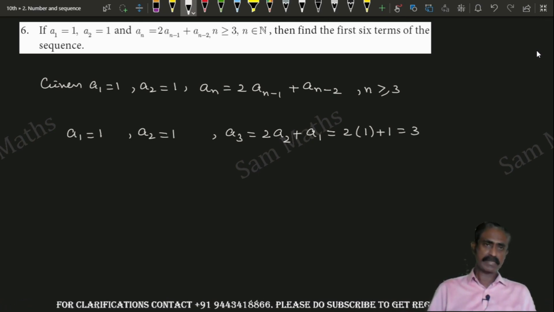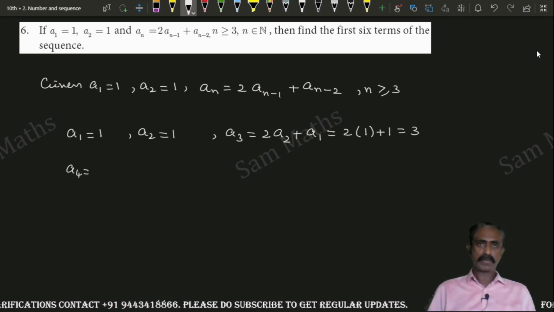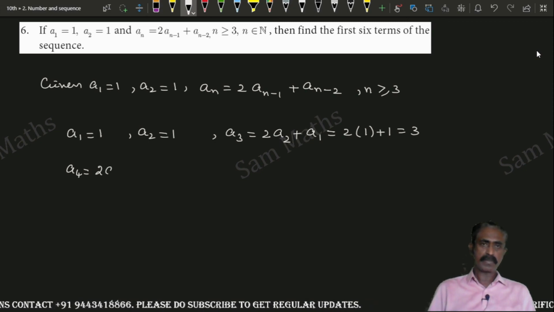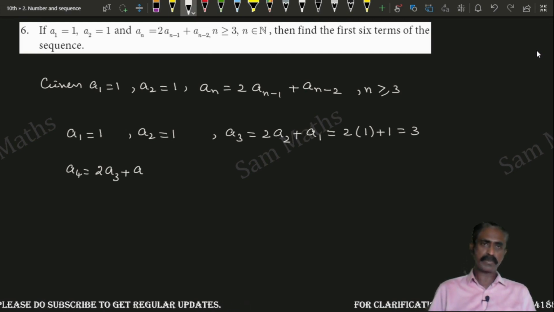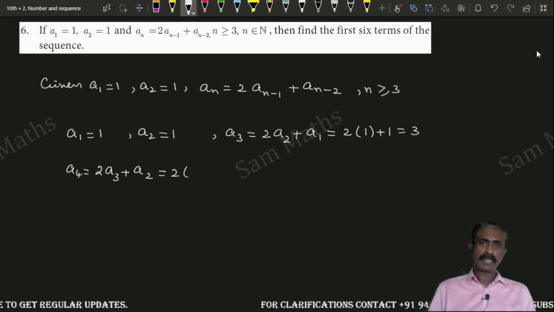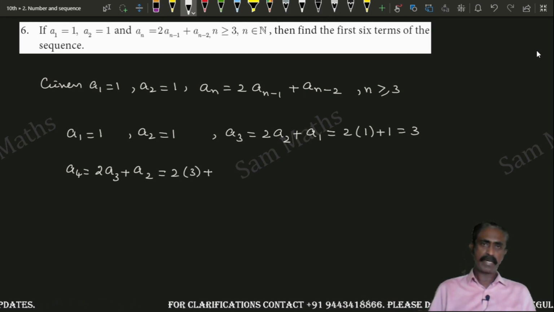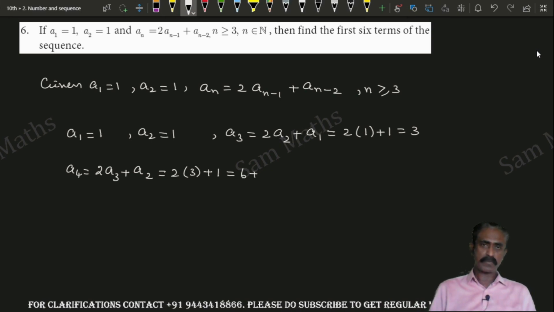Next we can consider a4, which is equal to 2 into a3 plus a2, which is equal to 2 into 3 plus 1, which is equal to 2 threes are 6 plus 1, that is equal to 7.